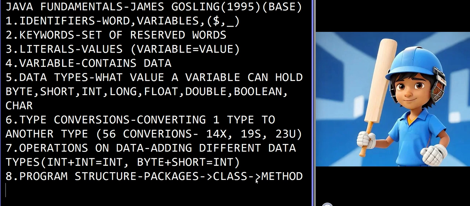At first we write whatever important packages we need, then we write the class. In the class we will write the methods, or we can have variables also. Sometimes in place of class we may have interfaces also. We will see more about this in object oriented programming.